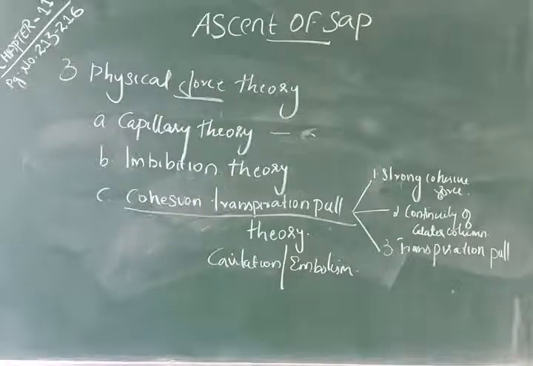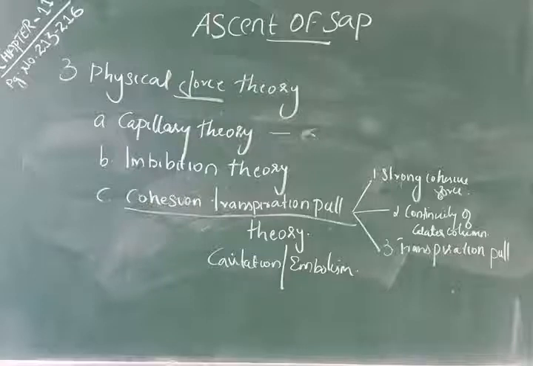First one is the vital force theory, which contains relay pump theory and pulsation theory. Relay pump theory said that there are rhythmic or periodic changes in the osmotic pressure of living cells of xylem parenchyma and medullary rays.